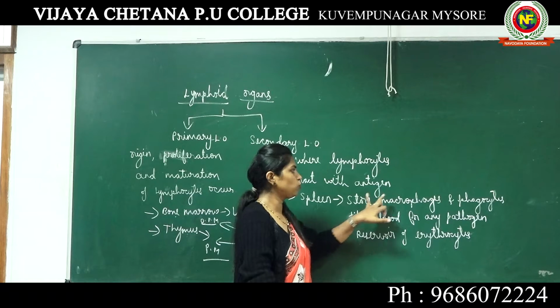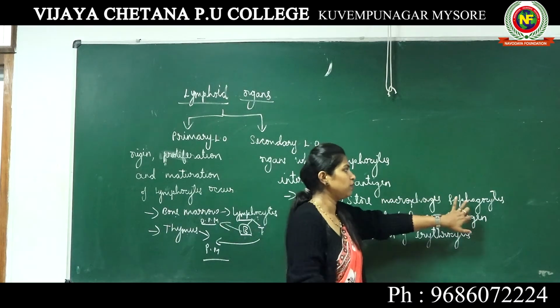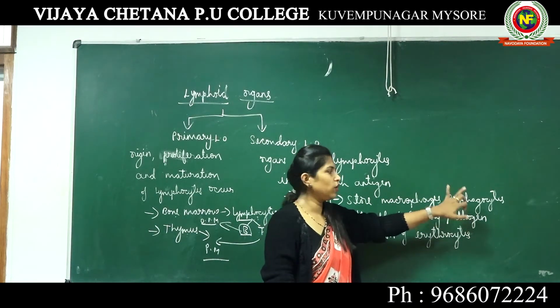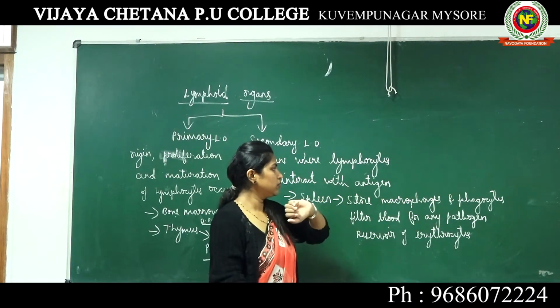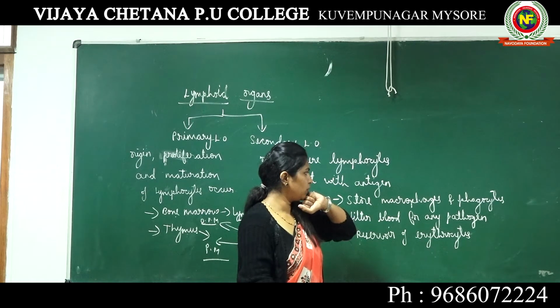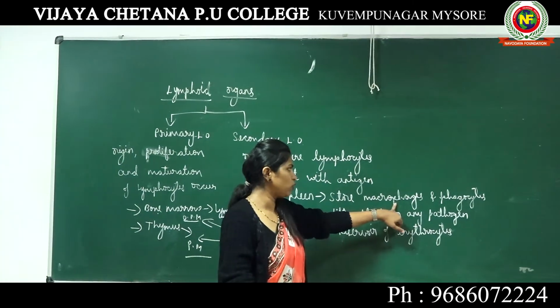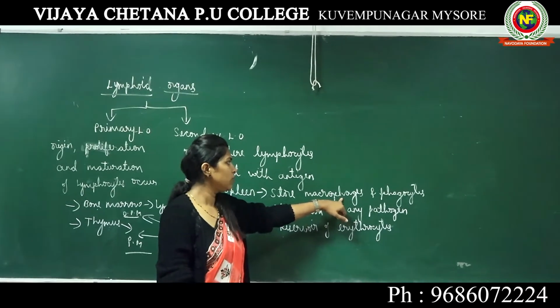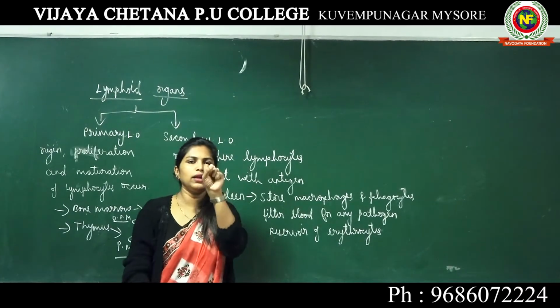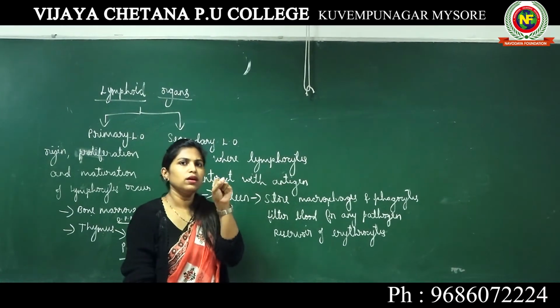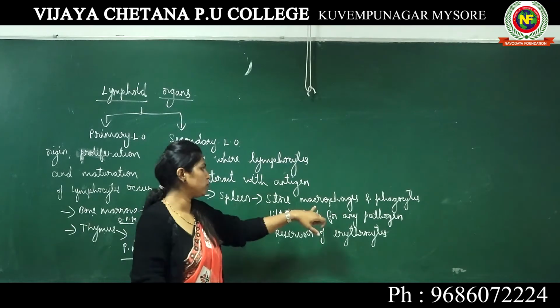Why is the spleen such an important secondary lymphoid organ? First, they store macrophages and phagocytes. While explaining innate immunity, I explained what macrophages are: large cells which are able to engulf or eat the incoming pathogen.